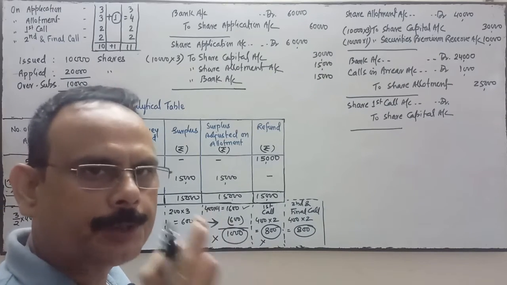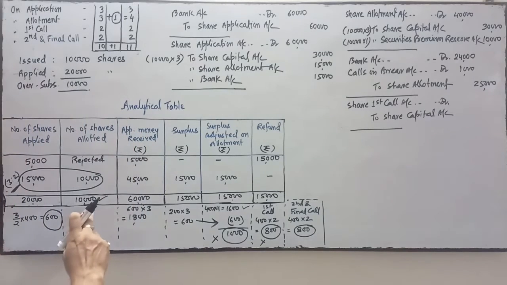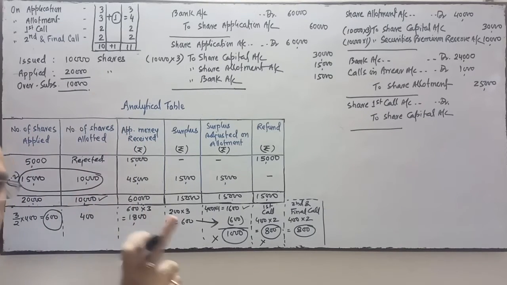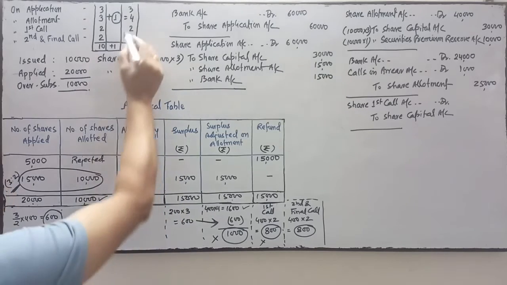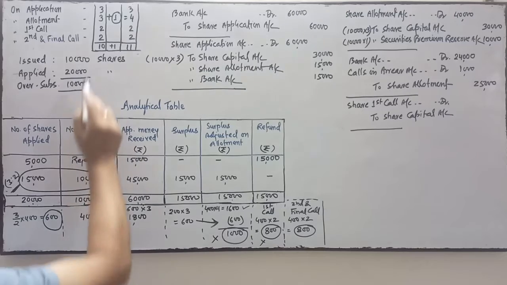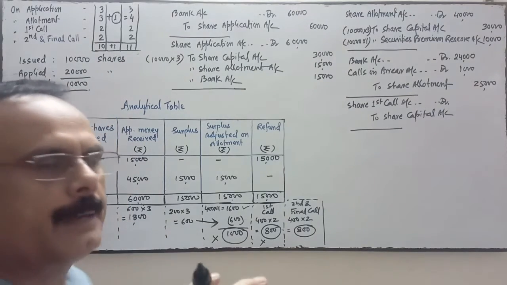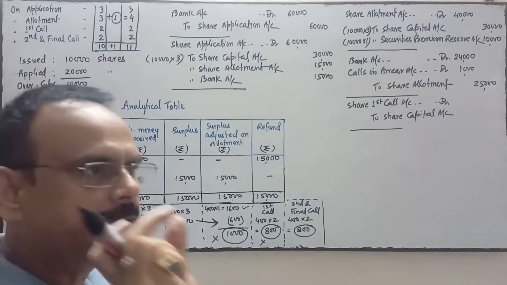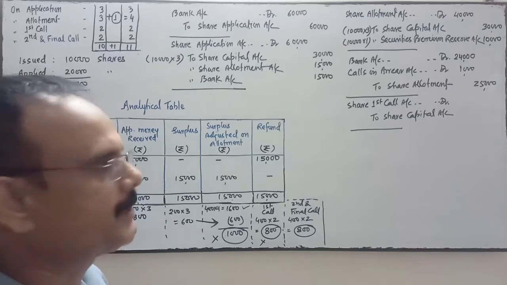This is the entry for due. Narration will be very simple: being first call amount due on 10,000 shares at the rate of rupees 2 per share. First call is how much? 2 per share. Being first call amount due on 10,000 shares at the rate of rupees 2 per share. This will be the narration.